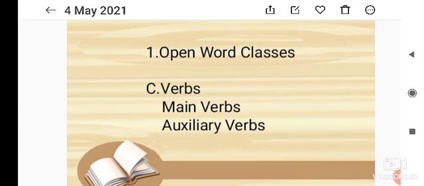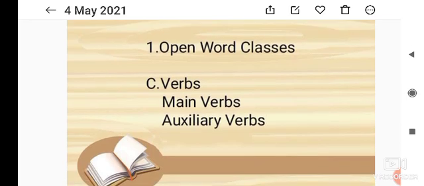The verbs which take the suffix d or ed in the past and past participle form are called regular verbs. They are also called weak verbs. For example, play, played, played; suggest, suggested, suggested. d or ed.